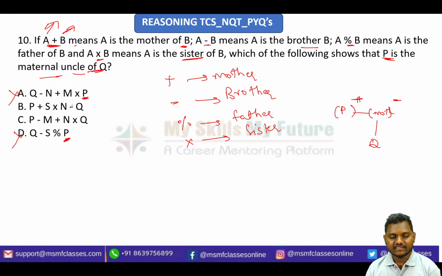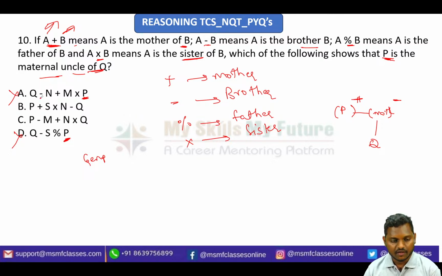Now just see another thing. If I check the gender of P, I can see whether I can eliminate anything. I'm just checking the gender of P in the equation. I'm not solving the entire equation, I'm not drawing any diagram. So P must be an uncle, which is a male person.